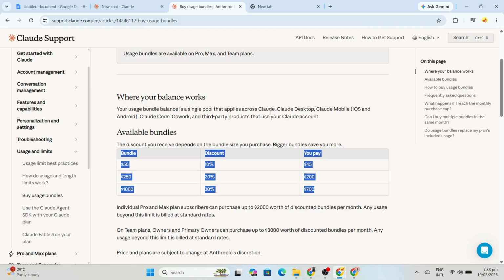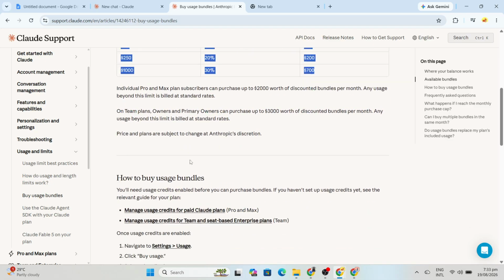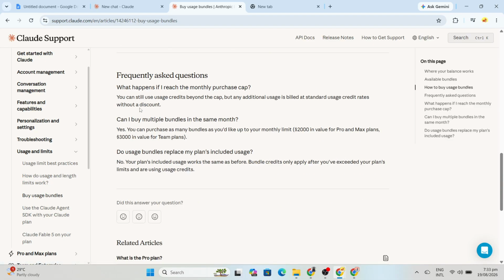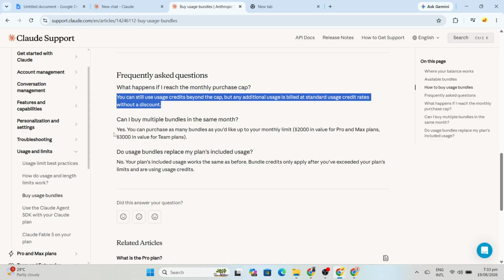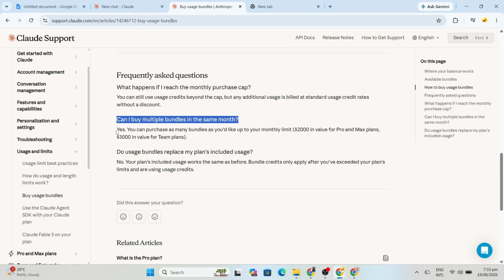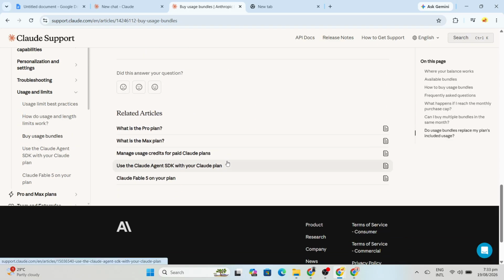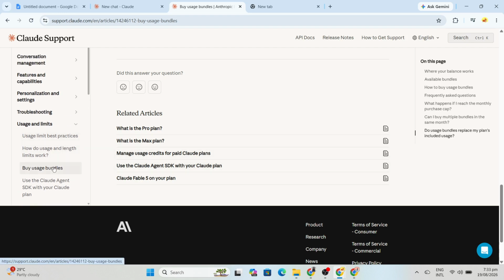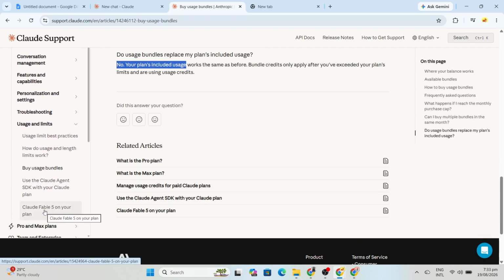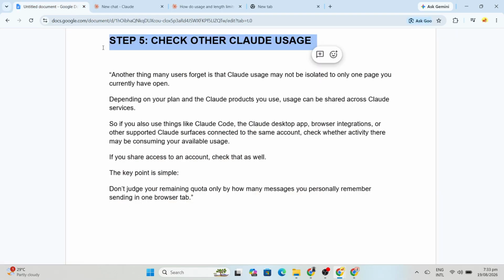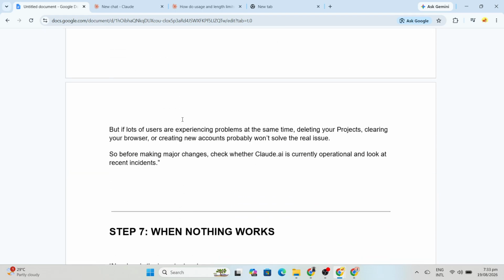Now, if everything looks normal on your side, but Claude is suddenly showing unusual errors or usage problems, check Claude's official status page. Anthropic can occasionally experience service incidents, degraded performance, or problems affecting specific features. This doesn't mean every usage limit message is caused by an outage. But if lots of users are experiencing problems at the same time, deleting your projects, clearing your browser, or creating new accounts probably won't solve the actual problem. So before making major changes, check whether Claude is currently operational and look at any recent incidents.